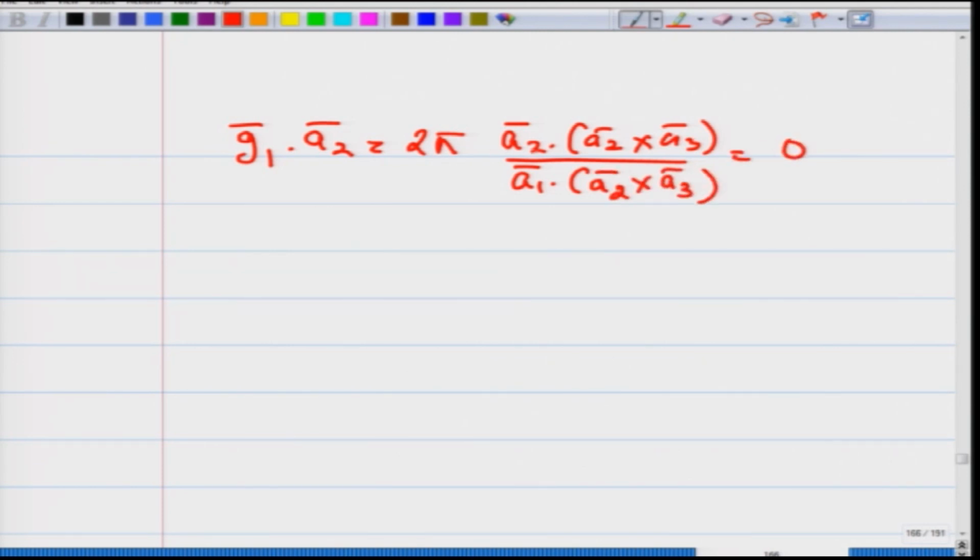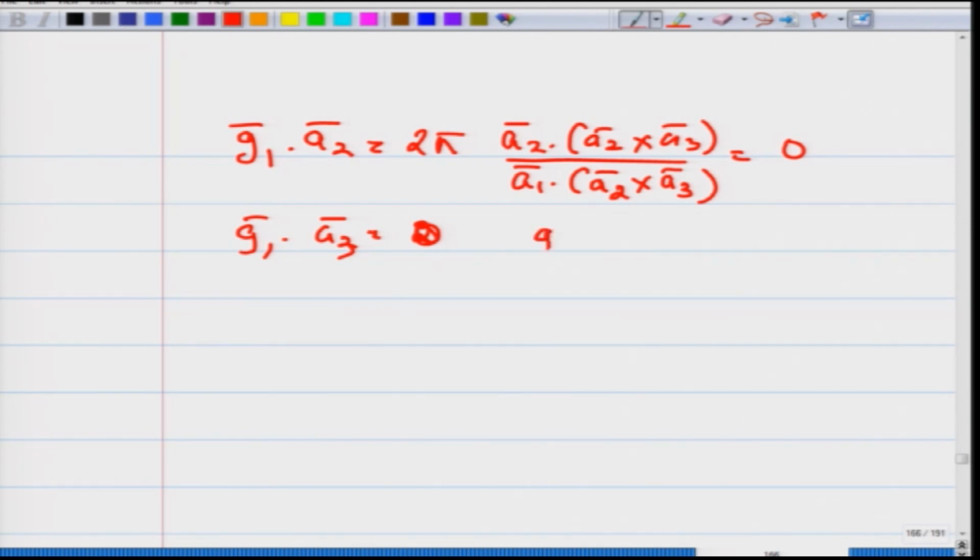This is 0 because A2 is perpendicular to A2 cross A3. So this dot product has to be 0, and similarly G1 dot A3 is equal to 0.